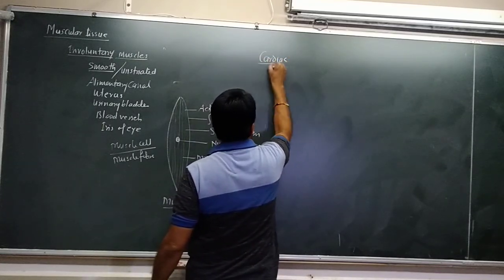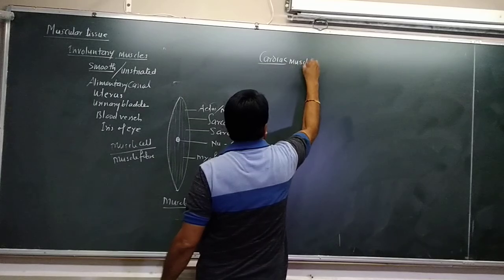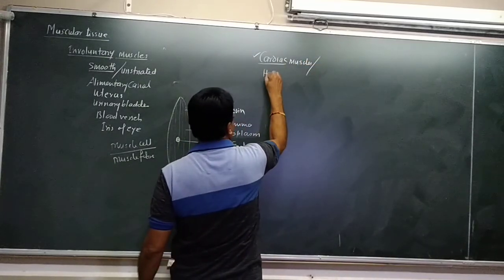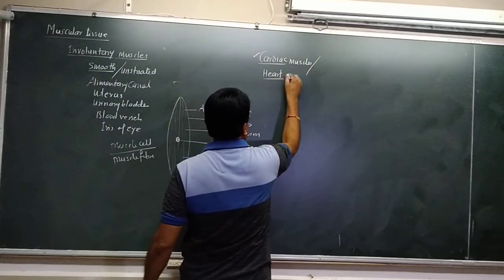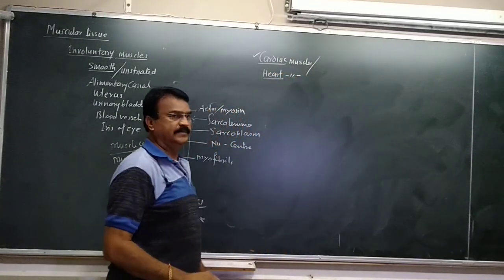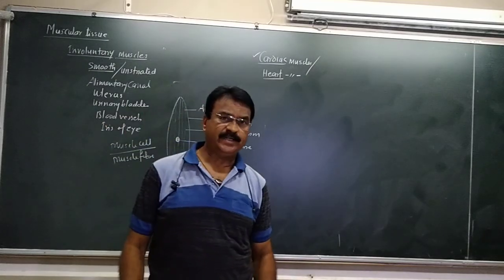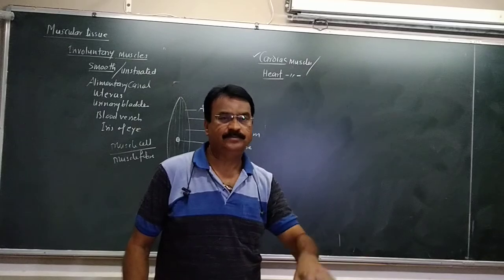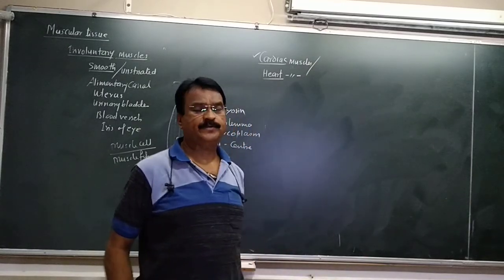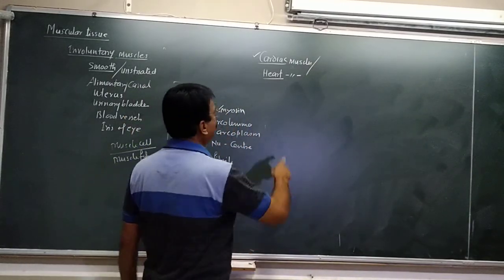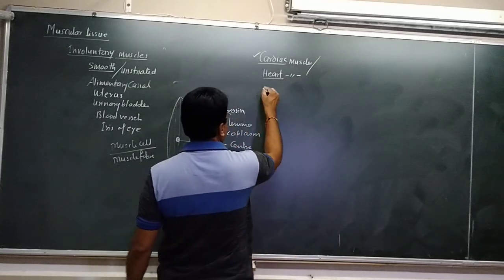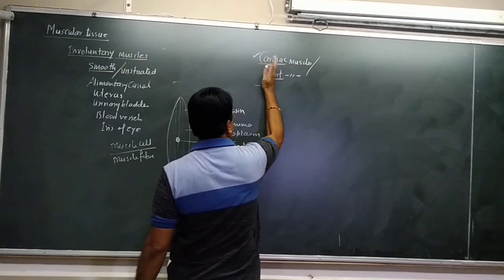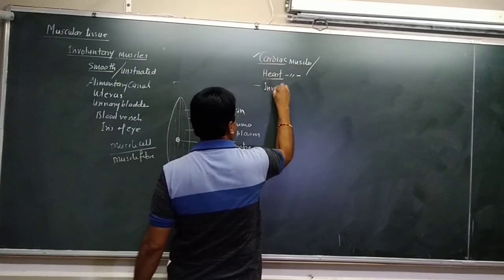Third is cardiac muscle. Whenever the word cardiac comes, that is related with the heart. That is called heart muscle, because these muscles are present only in the heart, nowhere else. Our heart is made up specially of these muscles, and that's why we call them heart muscles or cardiac muscles. The movement of these muscles is involuntary.